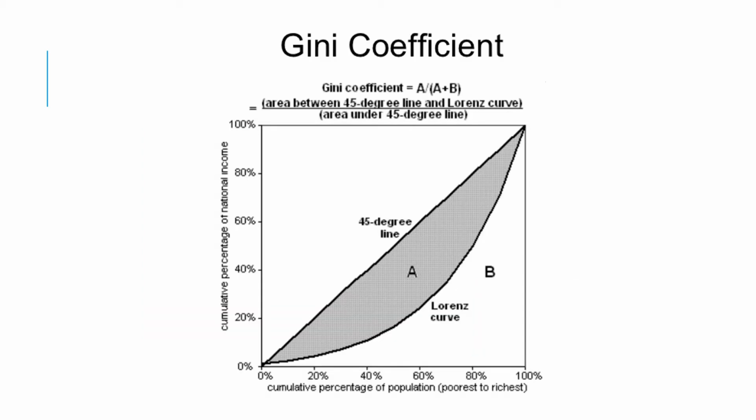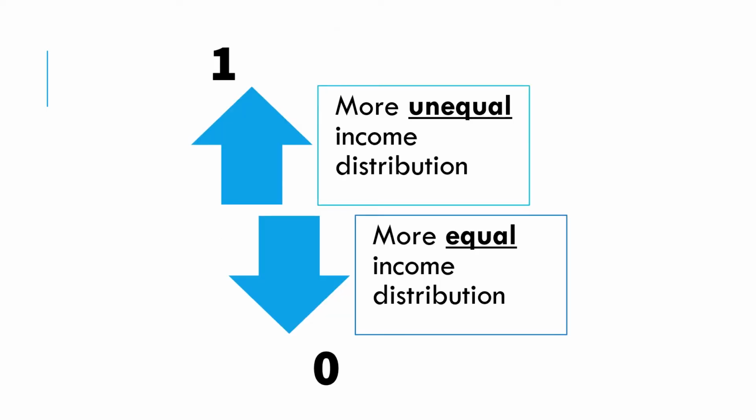So here is a little diagram that you might want to copy down into your notes. It summarizes everything that we need to know. So we have the Lorenz curve here represented by this line. We have the 45-degree line of equality, and we have our two areas, A and B. And as A gets bigger, we have a more unequal distribution of income, then the Gini coefficient will start to rise. So our Gini coefficient will give us an answer somewhere between 0 and 1. If it's 0, we have a perfectly equal income distribution. If it's 1, we have a perfectly unequal income distribution.